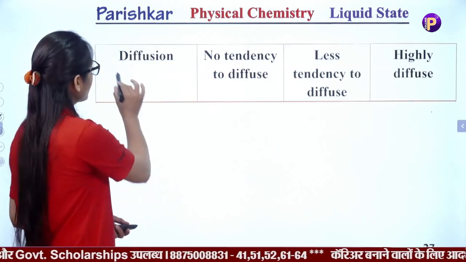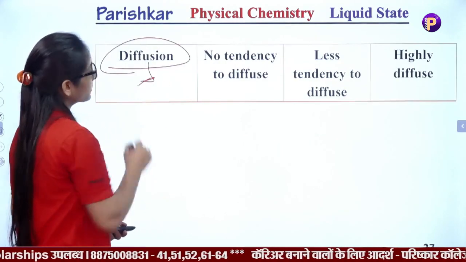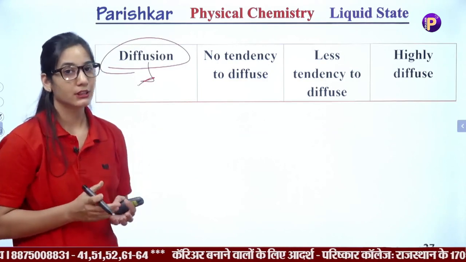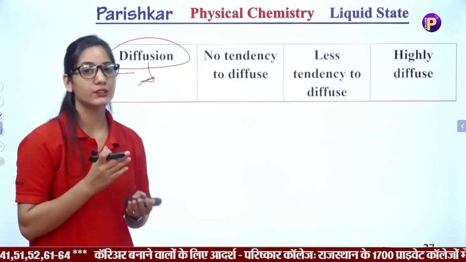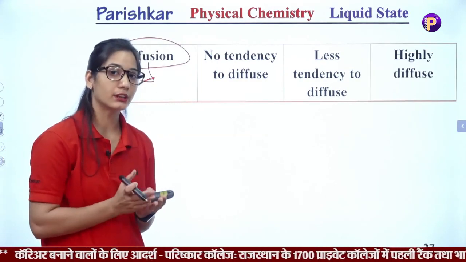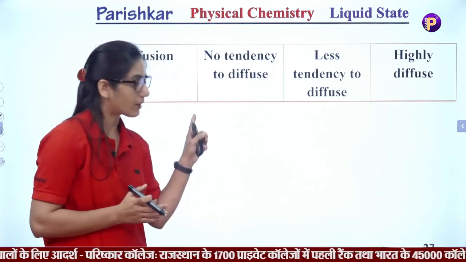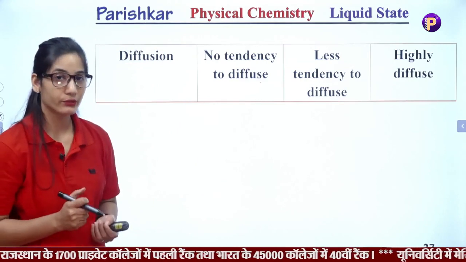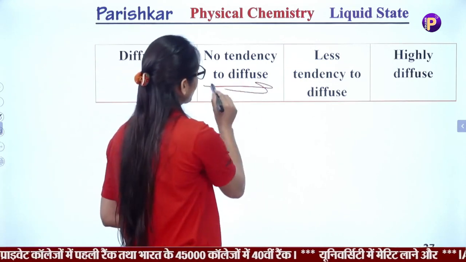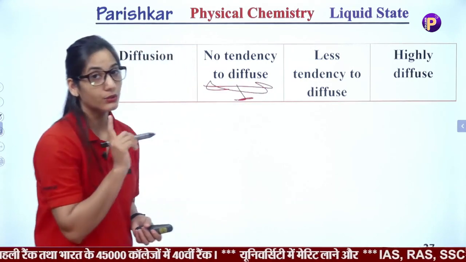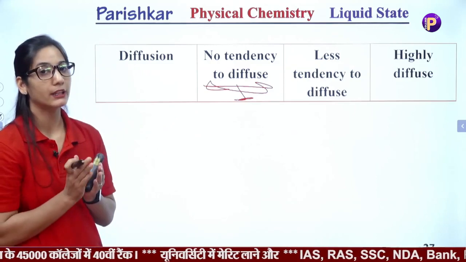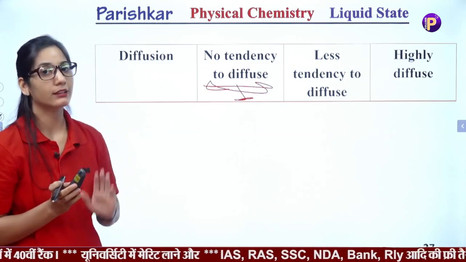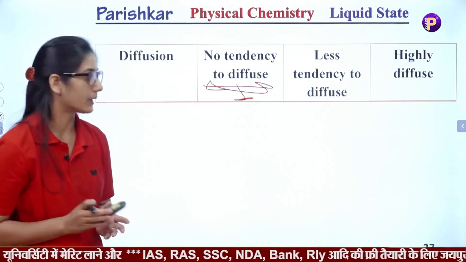The next is diffusion. Diffusion is the property of dispersing, meaning any substance getting dispersed into another. Solids do not show the property of diffusion; in solids it is very little. Particles of solids do not have the property to disperse or to let some substance disperse into them.